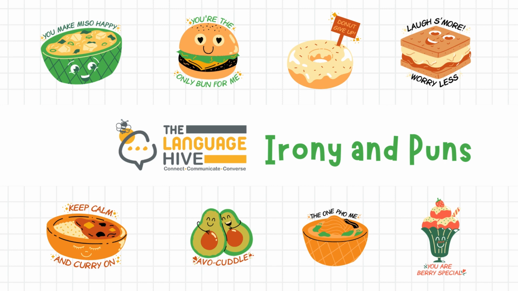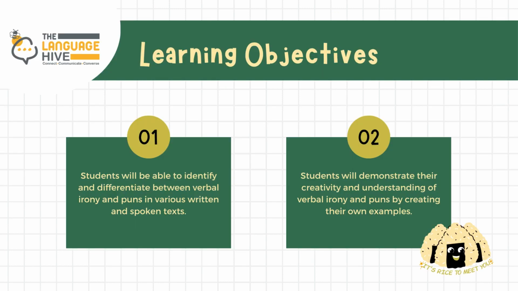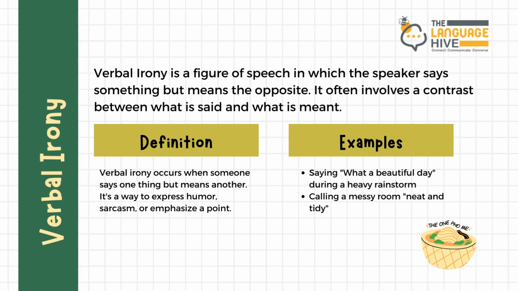Irony and puns. Learning objectives. Students will be able to identify and differentiate between verbal irony and puns in various written and spoken texts. Students will demonstrate their creativity and understanding of verbal irony and puns by creating their own examples.